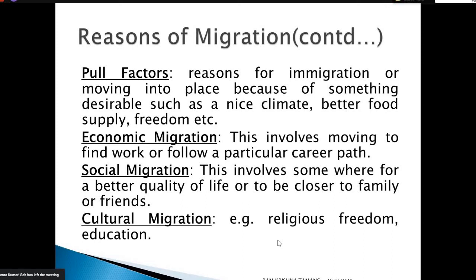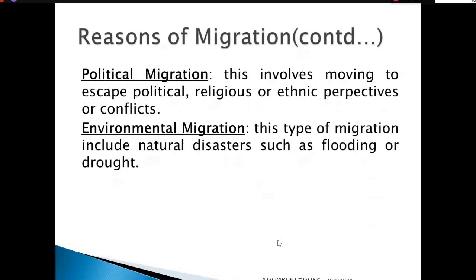That type of movement is said to be social migration. Cultural migration is all the movement based upon cultural activities, for example religious freedom, education and other cultural factors.